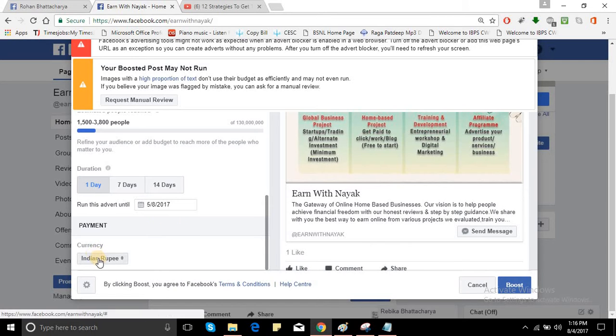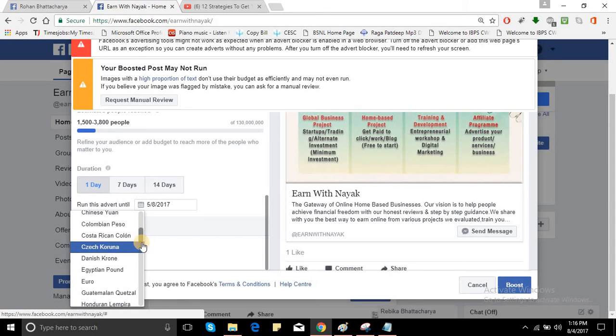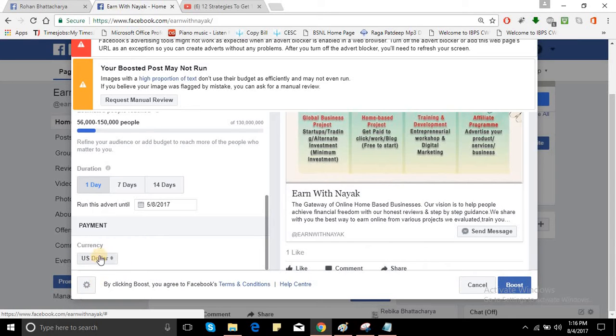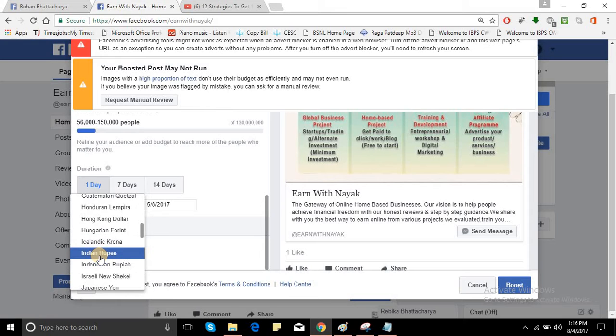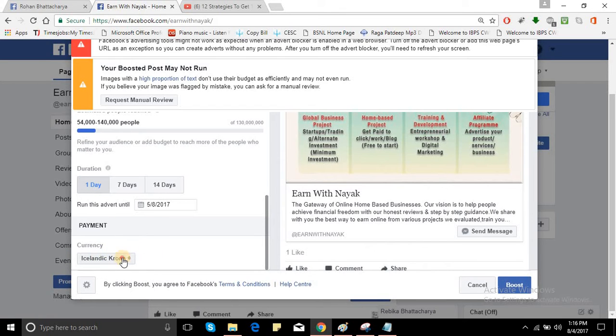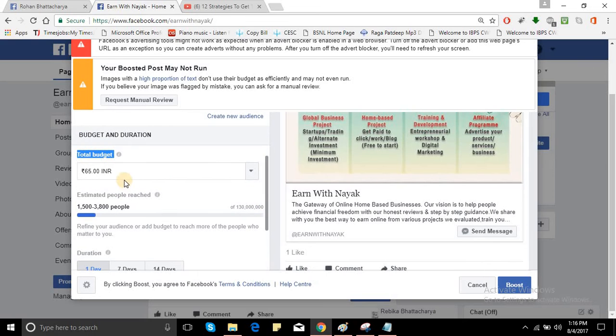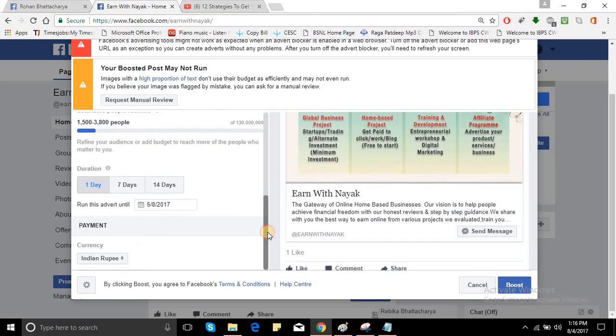In this, you can change the currency. If you are trying to pay in US dollar, then obviously you can pay in US dollar. If you are trying to pay in INR, then you can, it is Indian rupees. After choosing the Indian rupees, you will get the benefit of INR. So that is it. It is very easy to do. So go ahead and just post it.